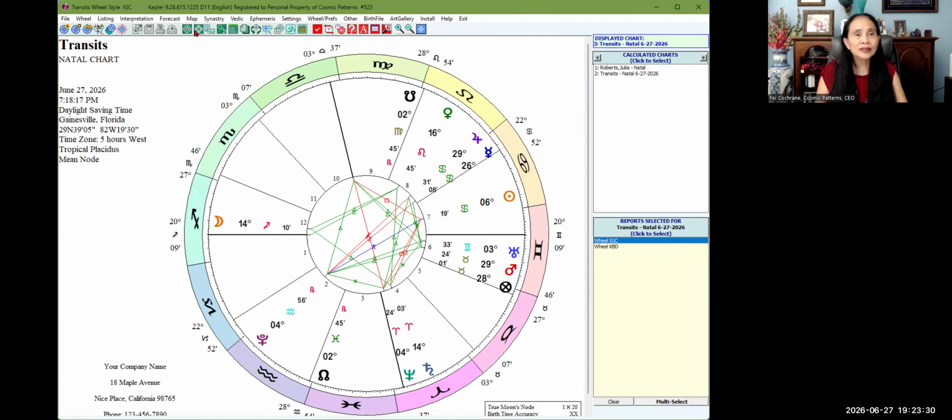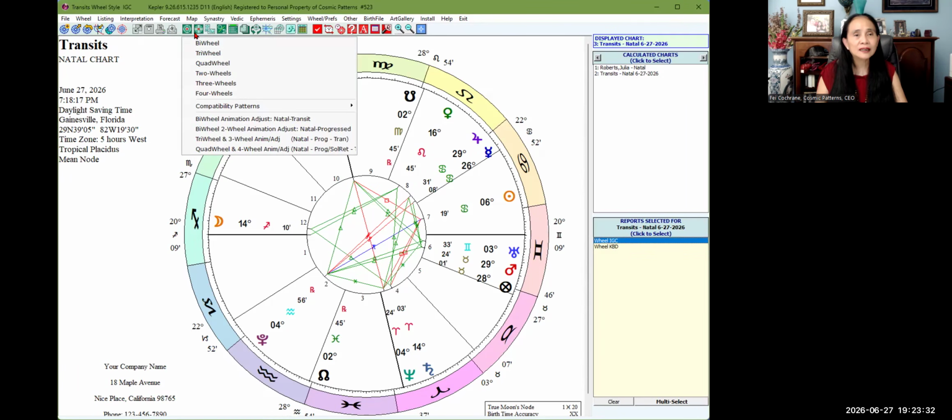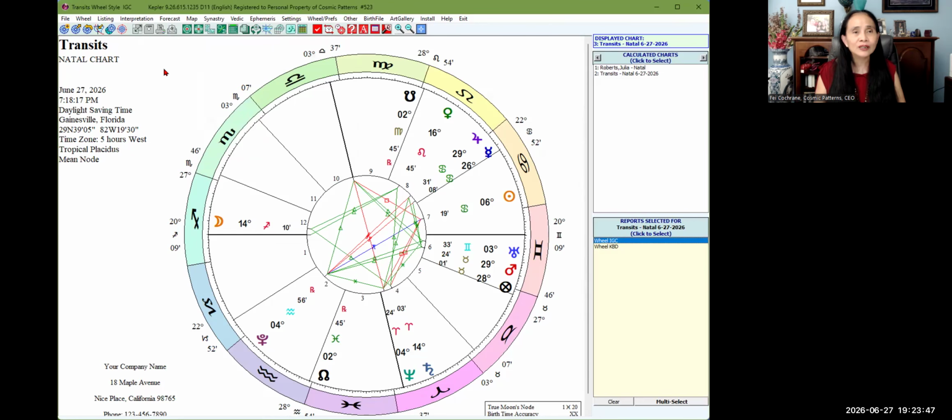Okay, so in here you can click on this icon, and this is where you can click bi-wheel, tri-wheel, quad wheel, or 2 wheels on the screen, up to 4 wheels, the compatibility patterns and stuff like this, and animated bi-wheel, tri-wheel, and quad wheel. Very easy to use. As you can see, we started with the portrait version of this. You can click on it for portrait and click on it for landscape.